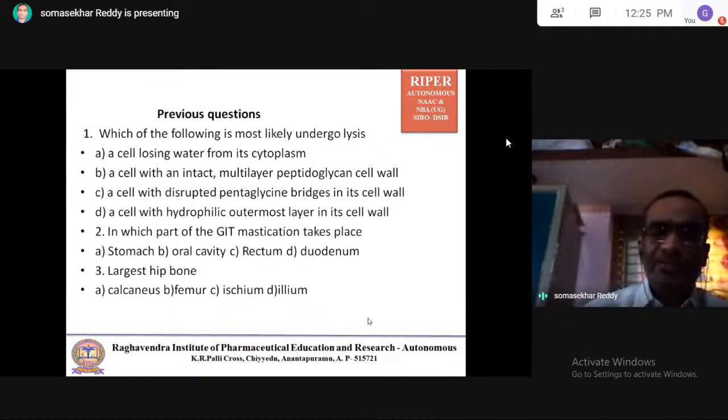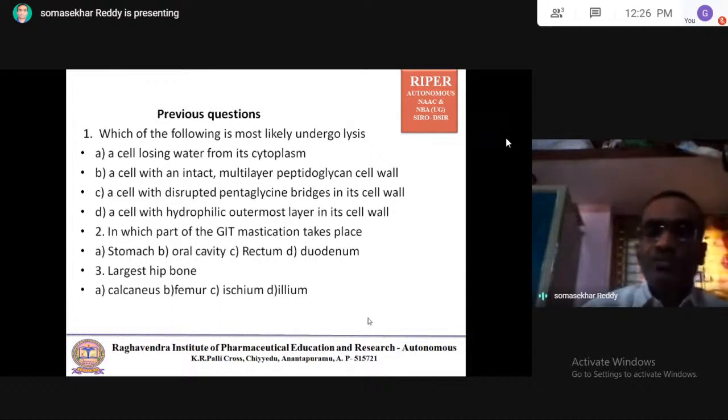Next, one more question is related to the blood vessels. You may get that one in pathology. What do you mean by aneurysm? Aneurysm is nothing but permanent dilatation of the blood vessels. Permanent dilatation of the blood vessels is called aneurysm.